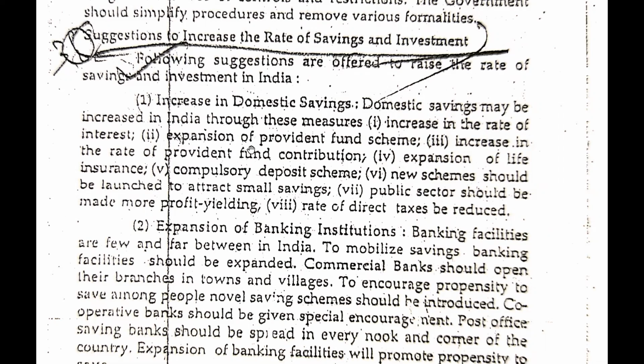Increase in the rate of interest, expansion of provident fund scheme, increase in the rate of provident fund contribution, expansion of life insurance, compulsory deposit scheme. New schemes should be launched to attract small saving. Public sector should be made more profit yielding. Rate of direct taxes should be reduced. So by these kind of steps, or by this kind of action, we can increase the domestic saving.